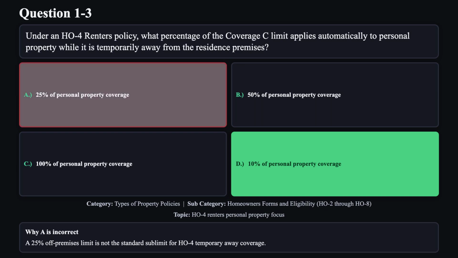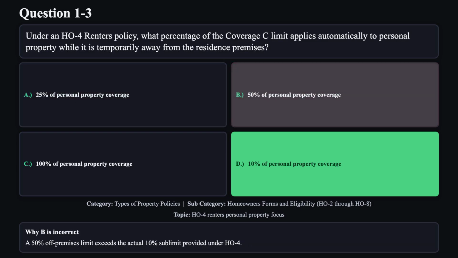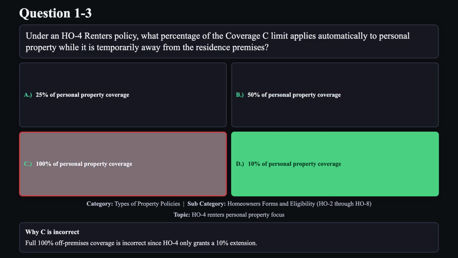A 25% off-premises limit is not the standard sublimit for HO4 temporary away coverage. Reason B is not correct. A 50% off-premises limit exceeds the actual 10% sublimit provided under HO4. Reason C is not correct. Full 100% off-premises coverage is incorrect, since HO4 only grants a 10% extension.